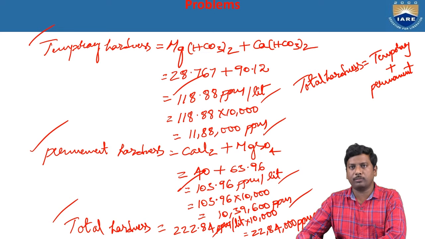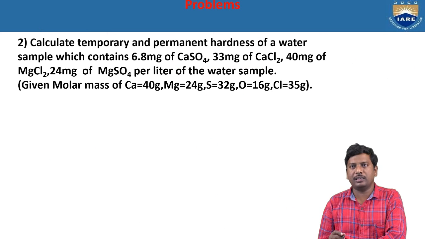Next we see model problem 2. Calculate temporary and permanent hardness of the water sample which contains 6.8 milligrams of calcium sulfate, 33 milligrams of calcium chloride, 40 milligrams of magnesium chloride, and 24 milligrams of magnesium sulfate per liter of the water sample. Given molar masses: calcium is 40 grams, magnesium is 24 grams, sulfur is 32 grams, oxygen is 16 grams, chlorine is 35 grams.